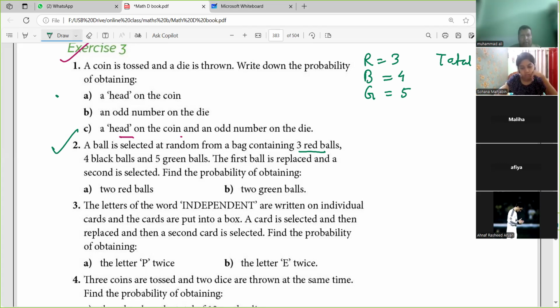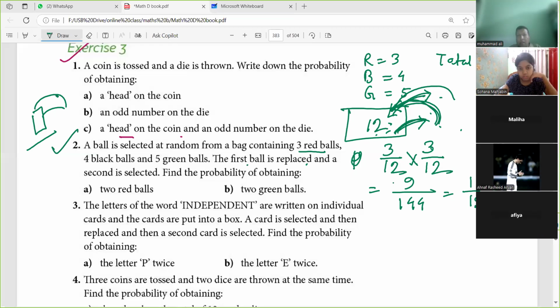Okay, this part is very important: the first ball is replaced, and the second is selected. A student asks, sir, shouldn't it be 1 by 16? Yes, it will be 1 by 16.